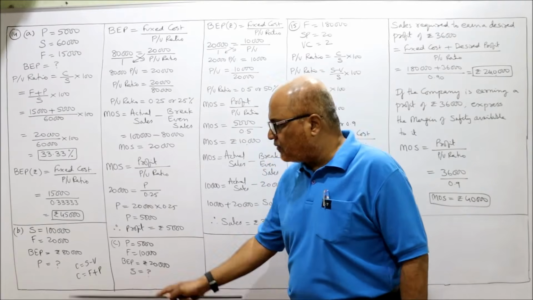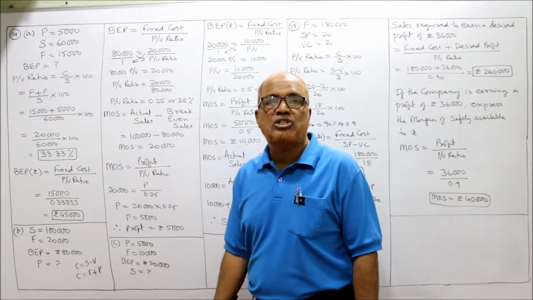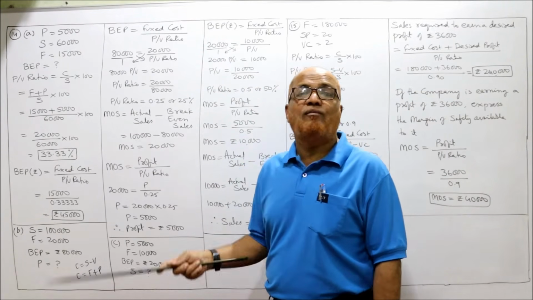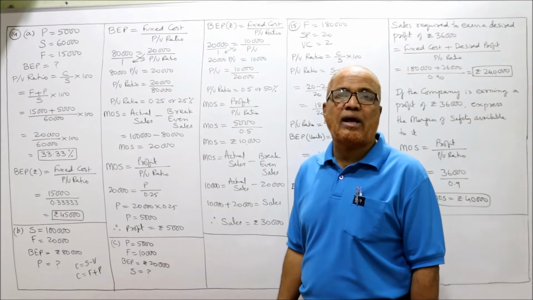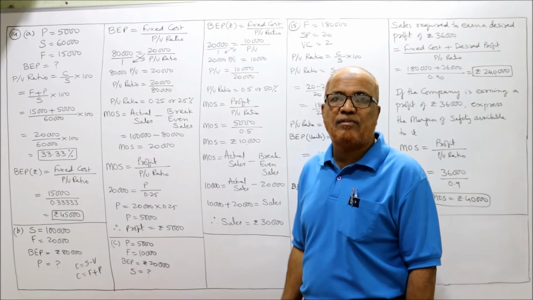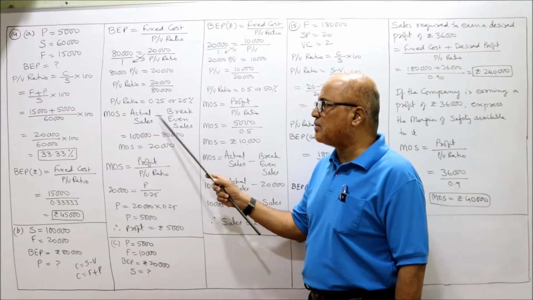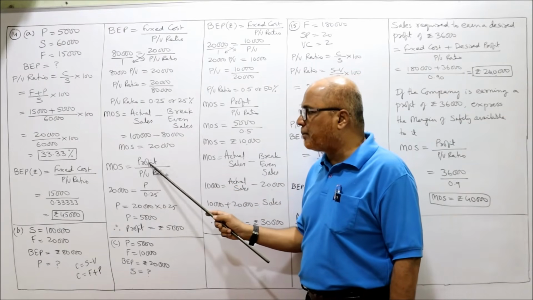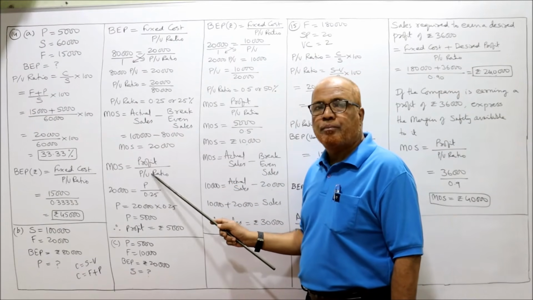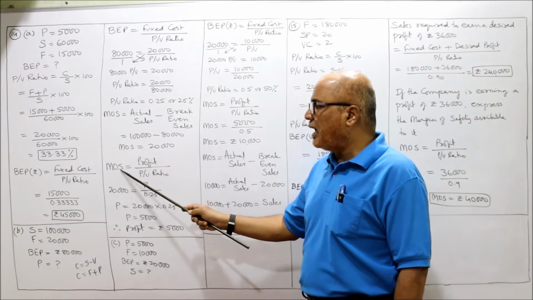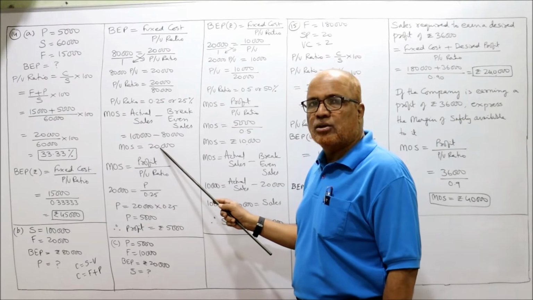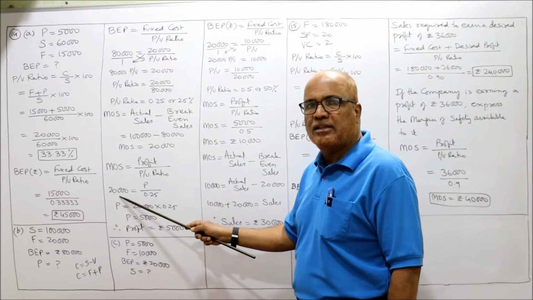But ultimately what we have to find out here? Profit. So one more formula is there for MOS: profit by PV ratio. MOS we have already calculated as 20,000, so in place of MOS I am writing 20,000.